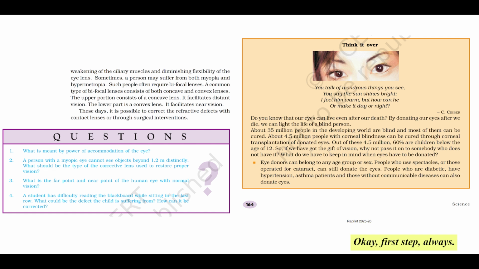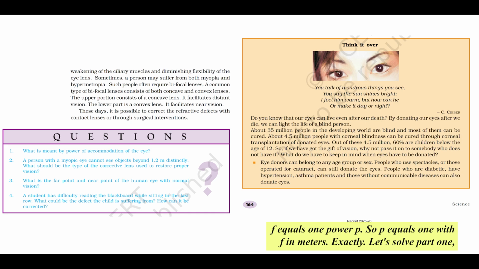Okay, first step, always. Clearly state the given information and recall the formula. Power for distant vision, let's call it P distant, is minus 5.5 dioptres D. Power for near vision, P near, is plus 1.5 dioptres D. The key formula linking power P and focal length F is power P equals 1 over focal length F. And crucially, remember, focal length must be in meters for this formula. Conversely, focal length F equals 1 over power P. So P equals 1 over F, with F in meters.